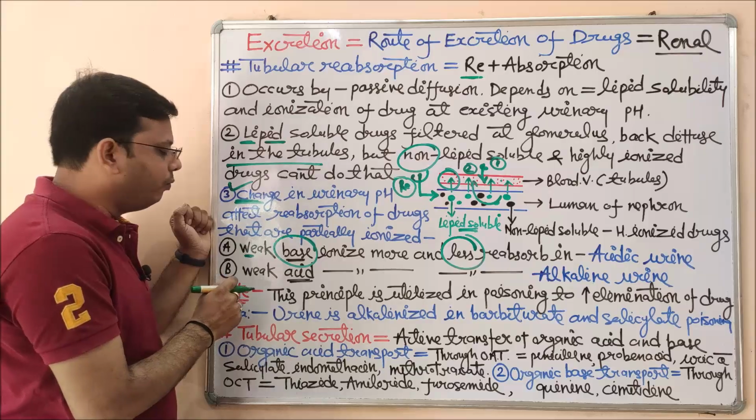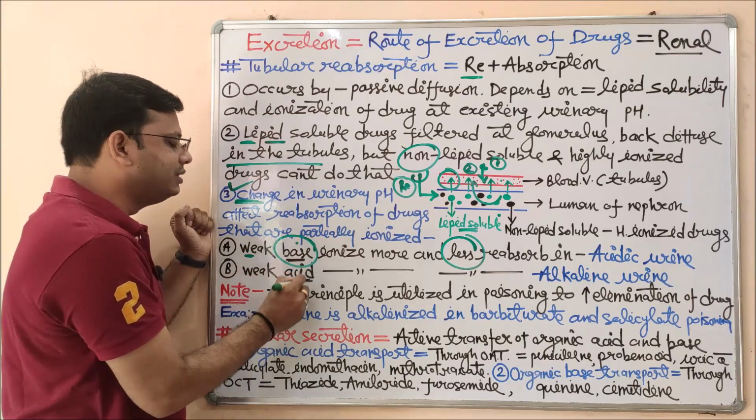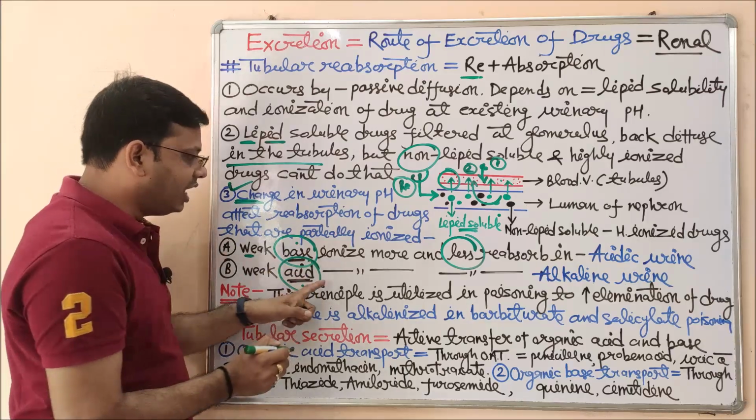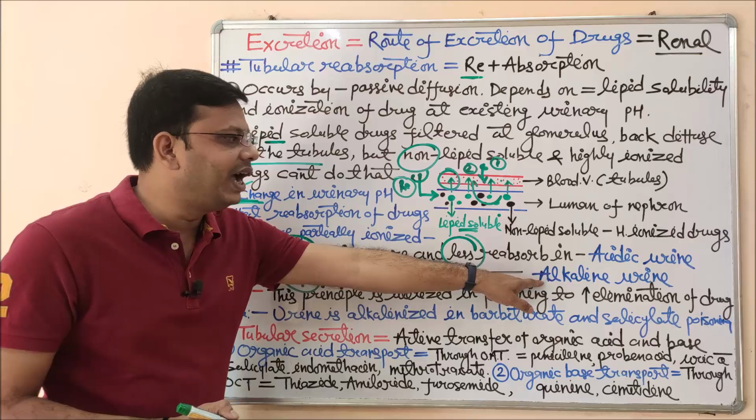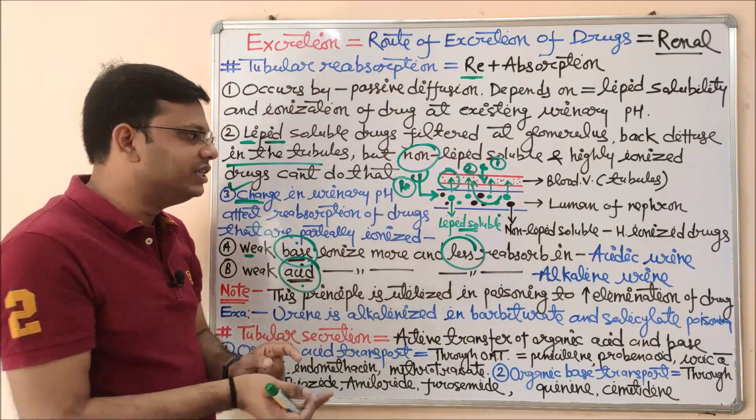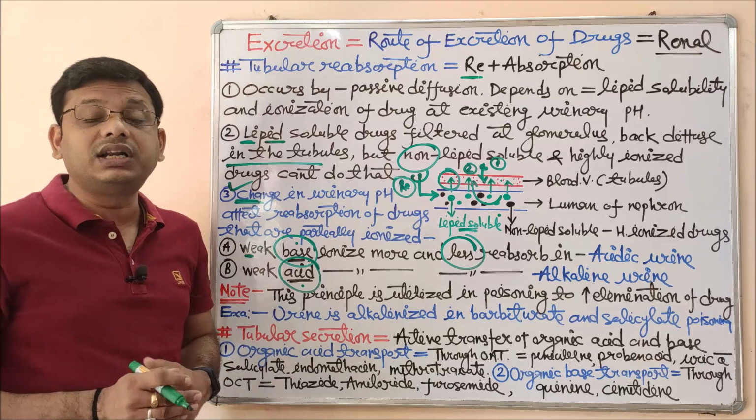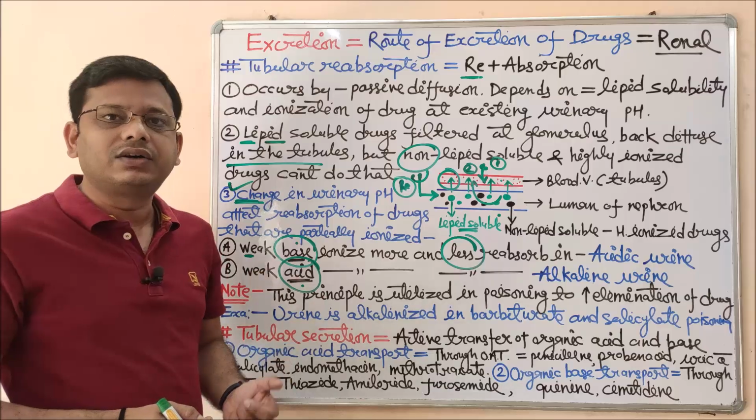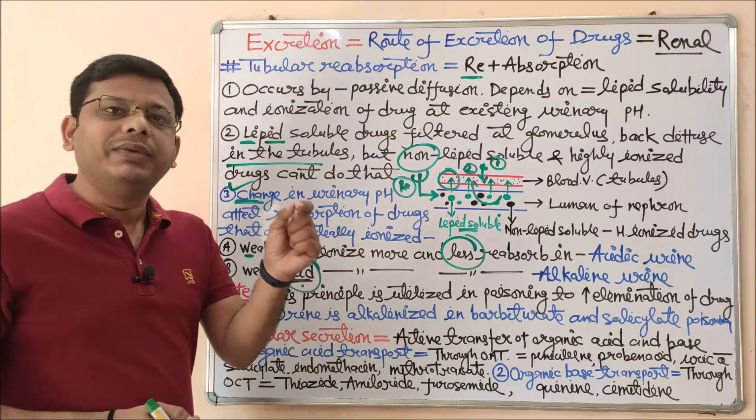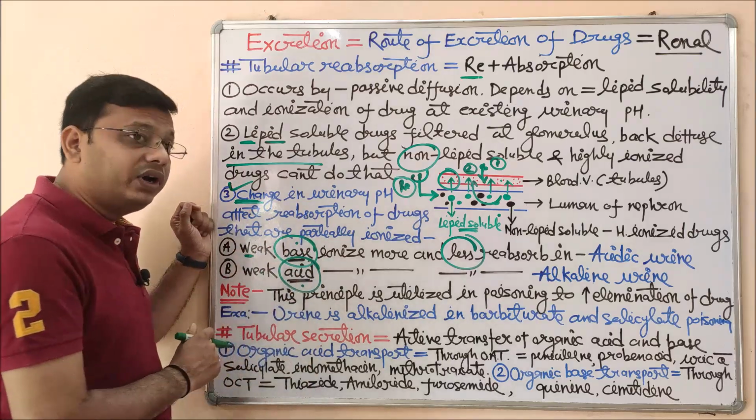Same as in case of base, but see here weak acid, now in place of base this is acid, so weak acid ionize more and less reabsorb in alkaline urine. Both are vice versa for each other, so you should remember this principle, because these are the governing principle for basic treatment in case of poison or any other case where you have to eliminate the drug from your body as fast as possible. So this is an important governing factor.